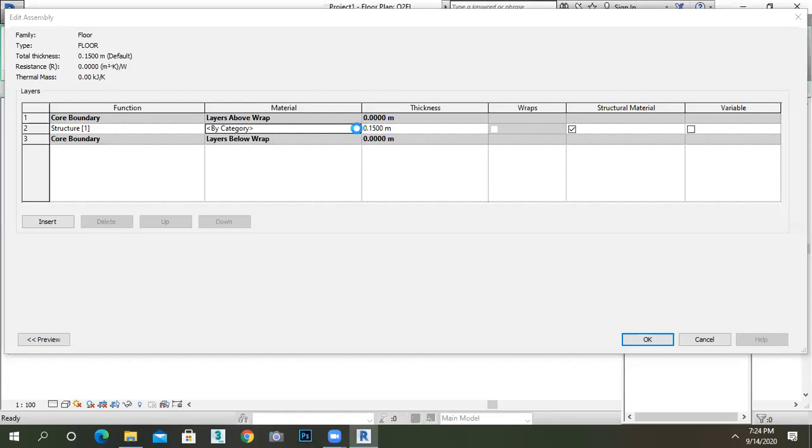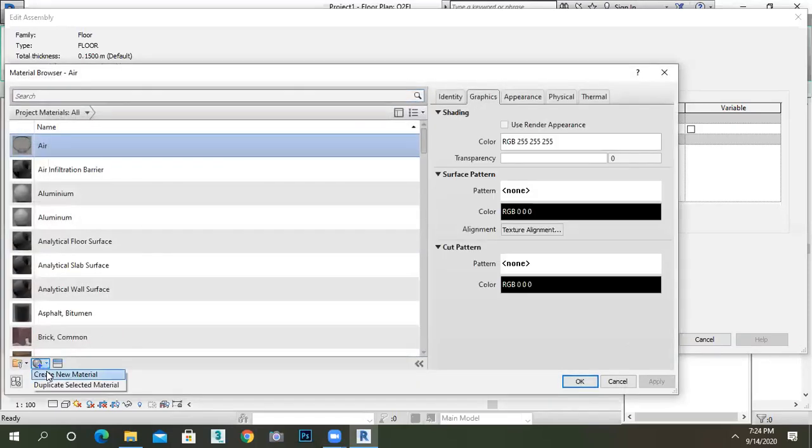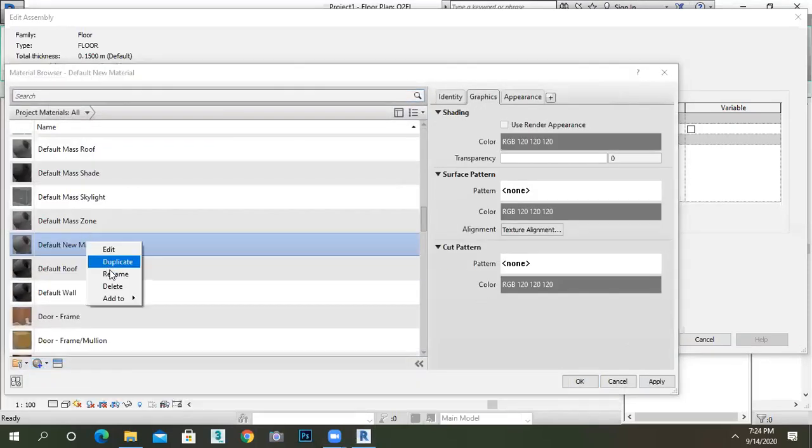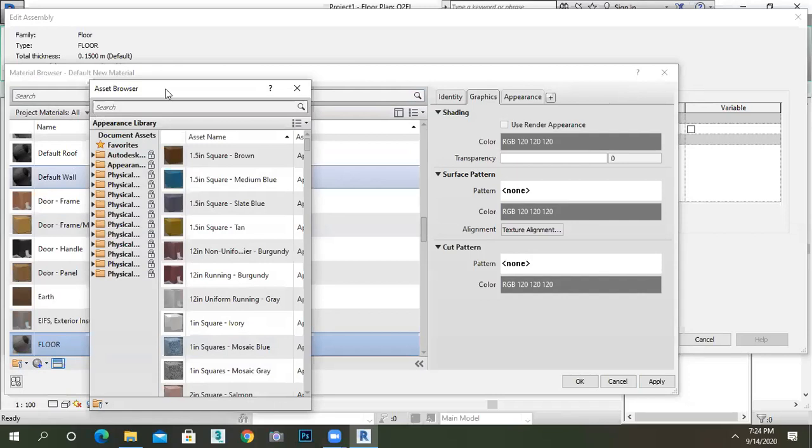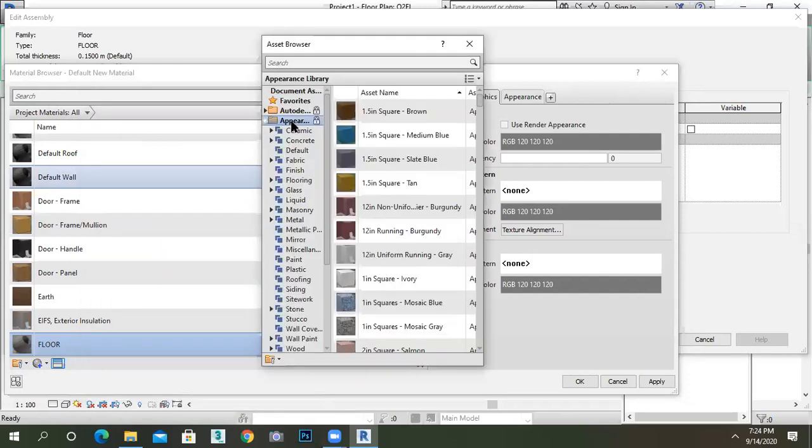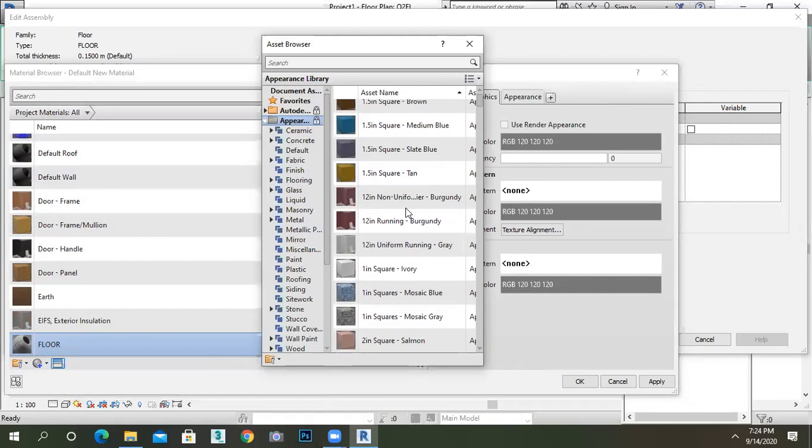Click on the material, click on new material, right click it, rename it as floor. Go to the asset browser. We all know this process. Go to the appearance. You just add a floor finishing. Add one more layer, give the thickness as 0.05 and give the floor finish material. Now I am concentrating on the floor only.